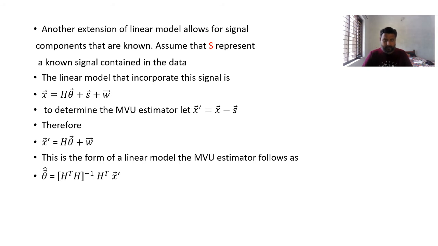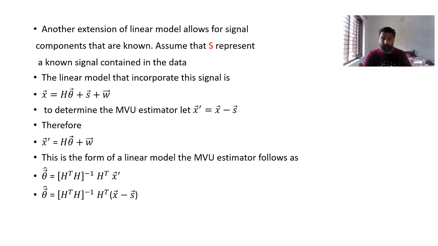So x dash is nothing but x minus s. That is, h transpose h inverse h transpose into x minus s. Okay, so keep in mind, I am not giving any observation here.